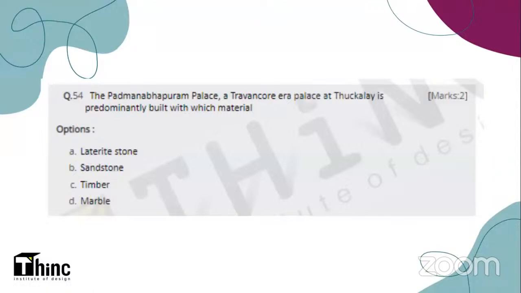Now you can see the next question on your screen. The Padmanapuram Palace, a Travancore era palace in Takale, is predominantly built in which material? So you have to name the material out of which the Padmanapuram Palace has been constructed. Your options are A, laterite stone, B, sandstone, C, timber, and D, marble.